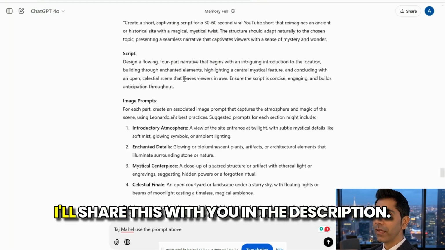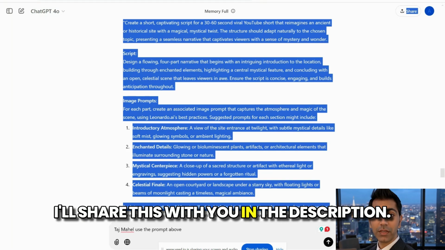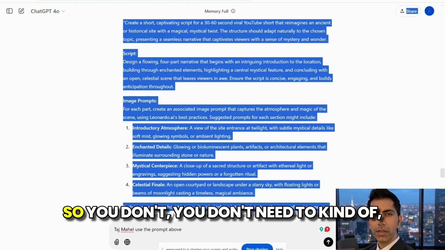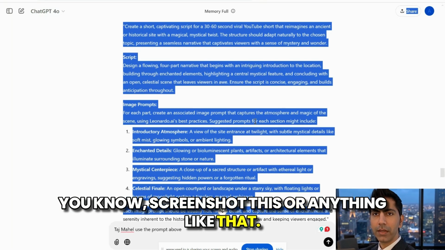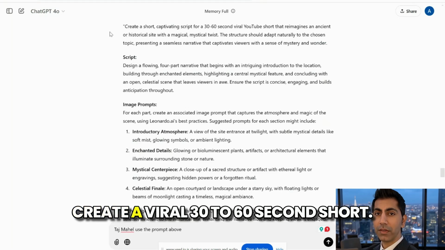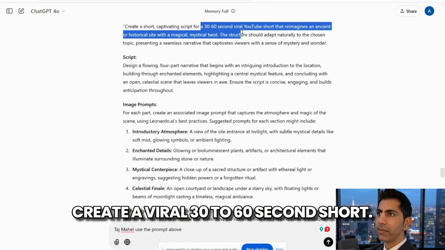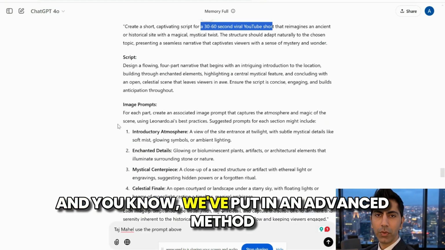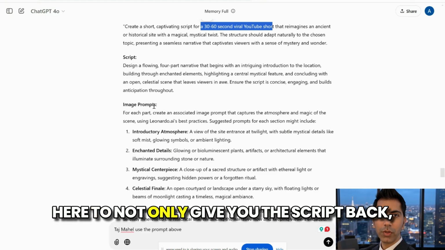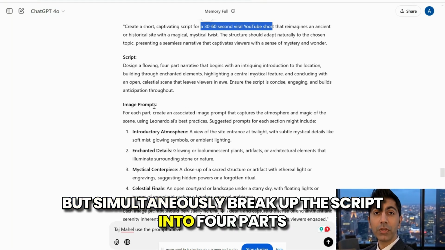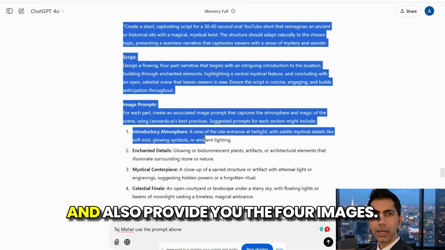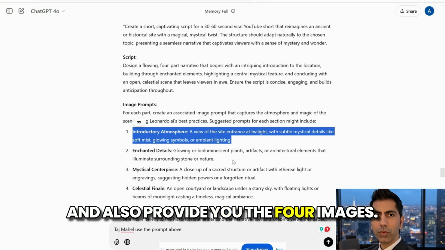I've already got a prompt. I'll share this with you in the description, so you don't need to screenshot this or anything like that. But the idea of the script is to create a viral 30 to 60 second short, and we've put in an advanced method here to not only give you the script back, but simultaneously break up the script into 4 parts and also provide you the 4 images.